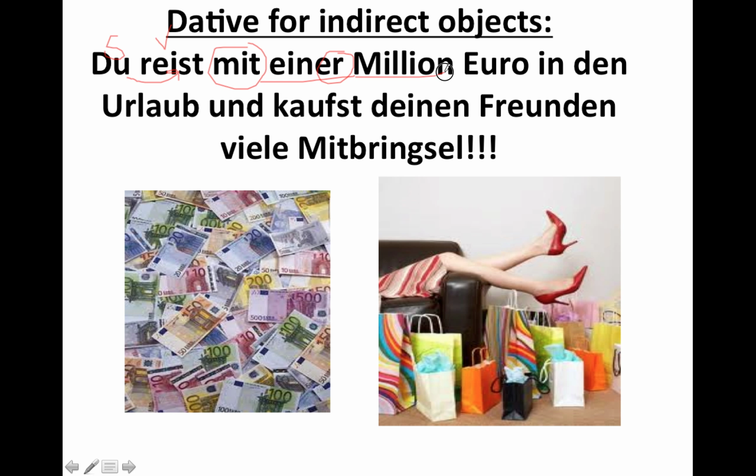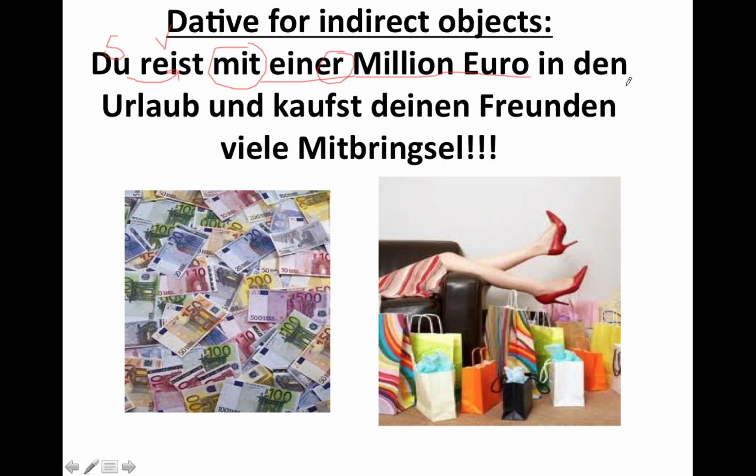Now here's the object. Mit 1.000.000 Euro. Should be 1.000.000 Euro in the default, in nominative, right? But we have mit, so it turns into einer. Okay? So die turns into der, or eine turns into einer. That's important. Alright, so du reist mit 1.000.000 Euro in den Urlaub und kaufst deinen Freunden viele Mitbringsel.